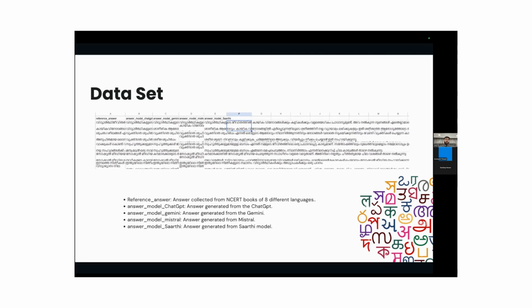This is how our dataset looks like. We have the reference answer, then the answer given by ChatGPT, then by Gemini, then Mistral, and then by our model Saarthi.